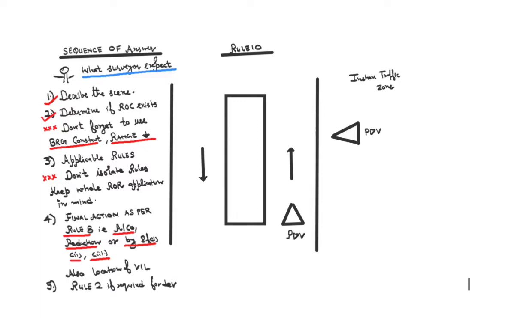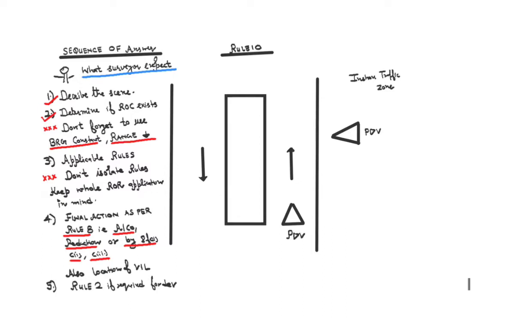So the first thing is you need to describe the scene. तो सर्वेयर को आप जब डिस्क्राइब कर रहे हो सीन, so please use keywords. Don't just say a vessel. You should be able to see the vessel. Anyways, he'll be telling you that this is a PDV, other side is PDV. As in this situation you are seeing, एक PDV है जो general direction of flow पे है, and there is another PDV which is crossing from starboard to port. So describe that scene to the surveyor.